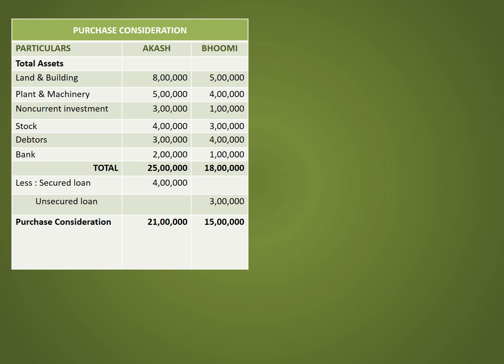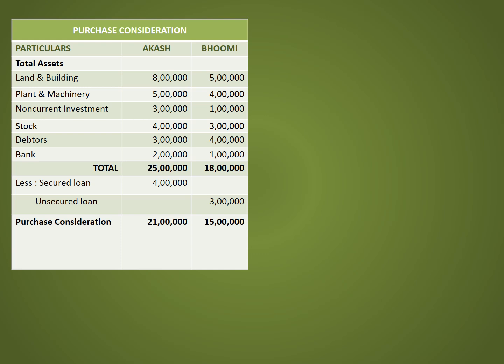So the total assets of Aakash Limited and Bhoomi Limited, that is the first one is land and building 8 lakh and 5 lakh, plant and machinery 5 lakh and 4 lakh, non-current investment 3 lakh and 1 lakh, stock 4 lakh and 3 lakh, debtors 3 lakh and 4 lakh, bank 2 lakh and 1 lakh. Total assets of Aakash Limited is 25 lakh. Total assets of Bhoomi Limited is 18 lakh.